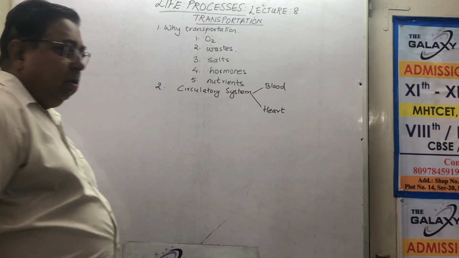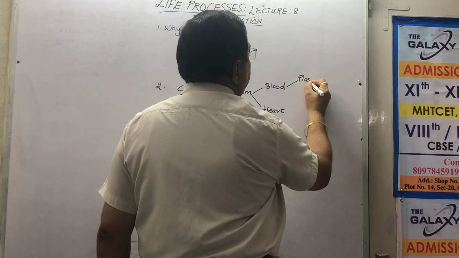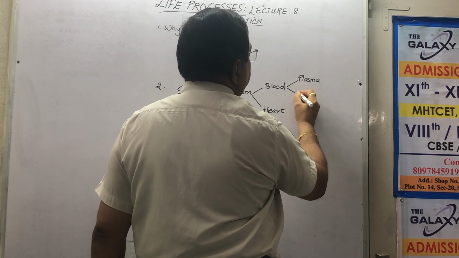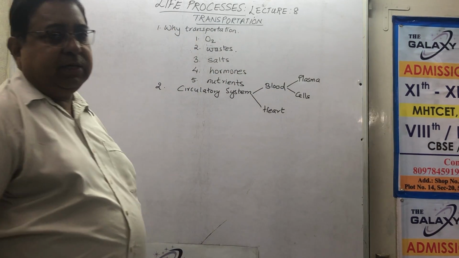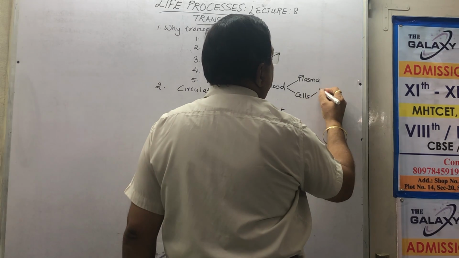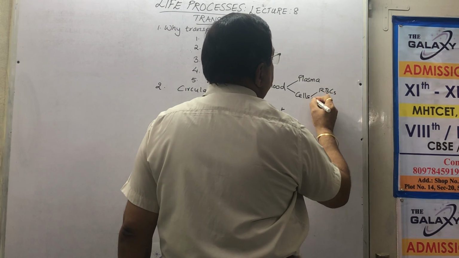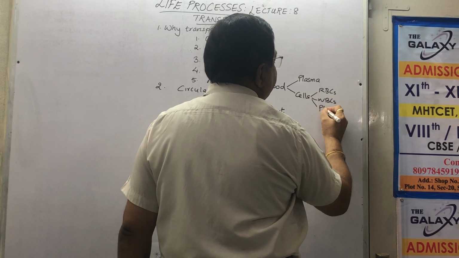The blood, my friends, has plasma, the liquid portion, and it has cells, the cellular portion. Plasma is the liquid portion. Cells are RBCs, WBCs, and platelets.